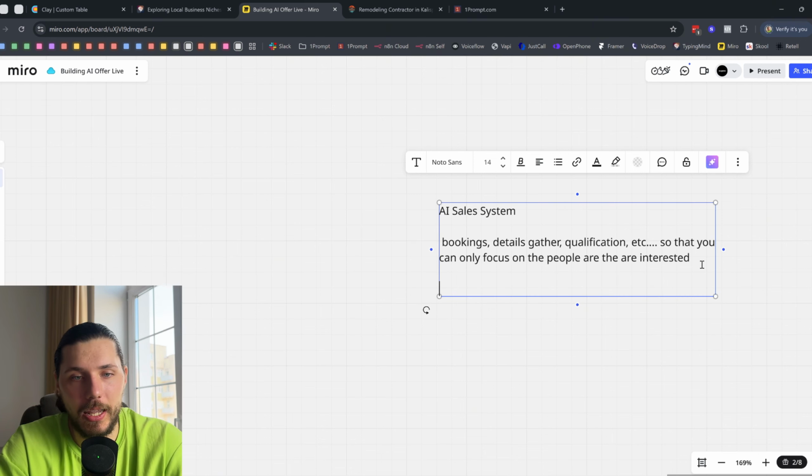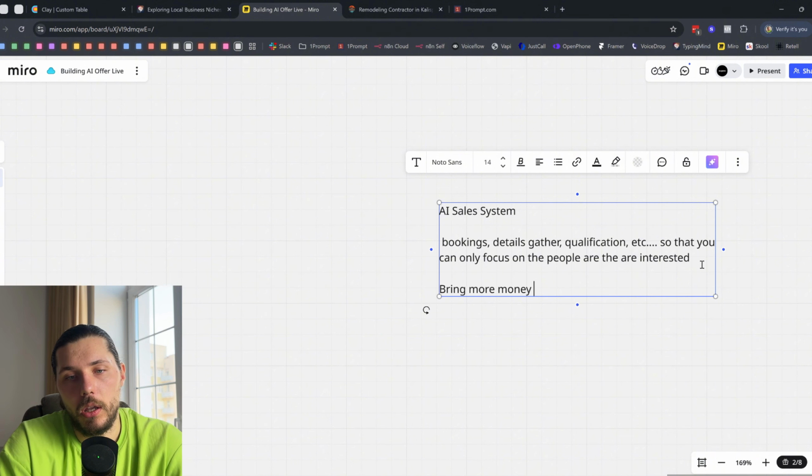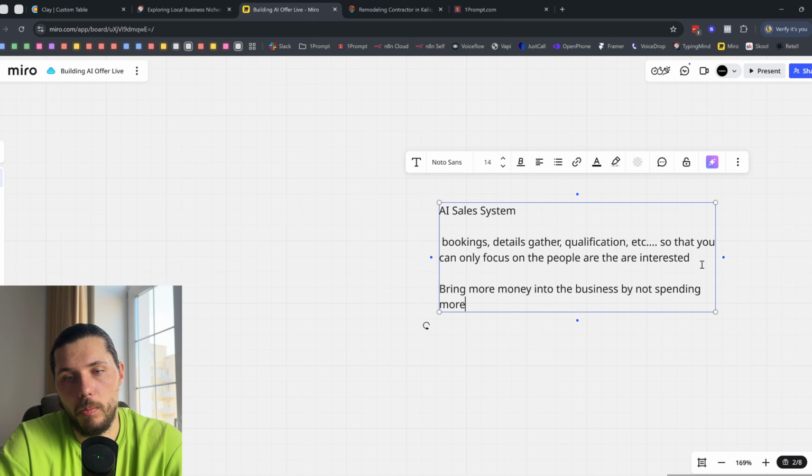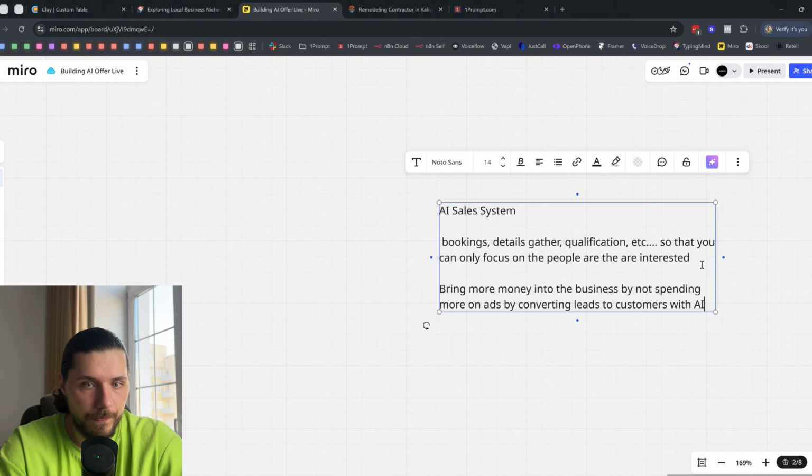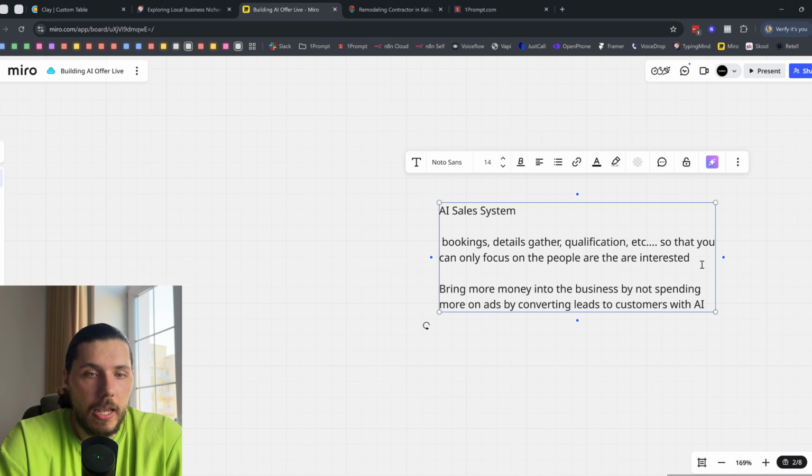The angle of the follow-ups is that you bring more money into the business without spending more on ads, by converting leads to customers with AI. Now, these are not the angles that we would probably use in the cold outreach, but these are the things, right?